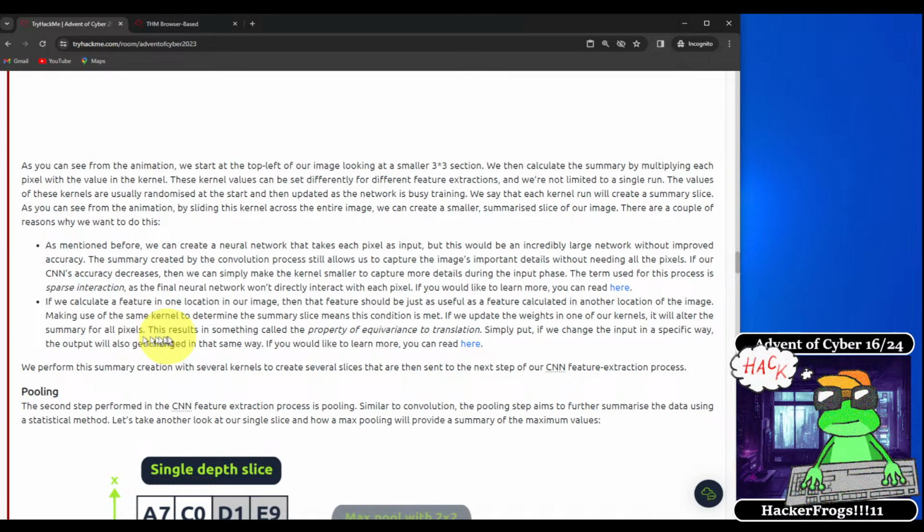If we calculate a feature in one location in our image, then that feature should be just as useful as a feature calculated in another location in the image. Making use of the same kernel to determine the summary slice means this condition is met. If we update the weights in one of our kernels, it will alter the summary for all pixels. This results in something called the property of equivariance to translation. Simply put, if we change the input in a specific way, the output will also get changed in that same way. If you want to learn more, you can read about it here.